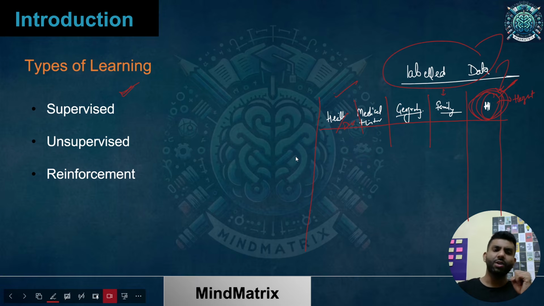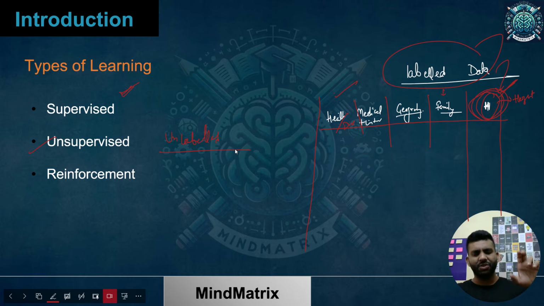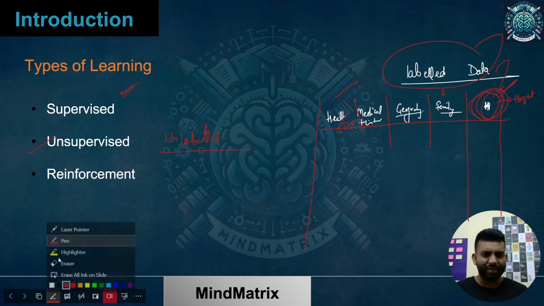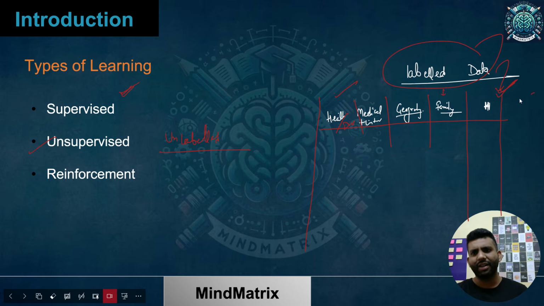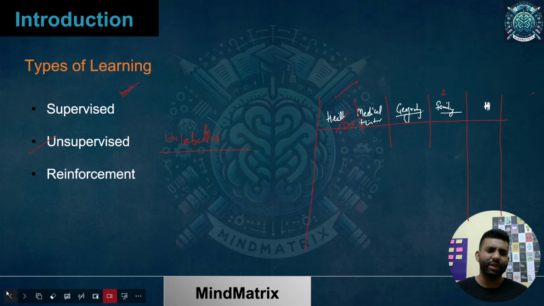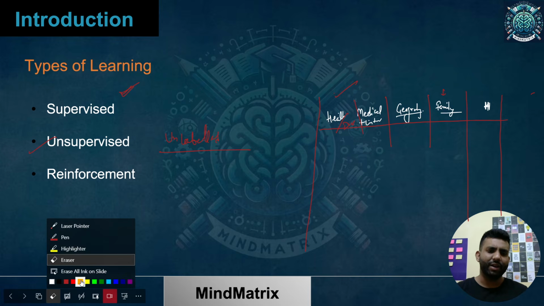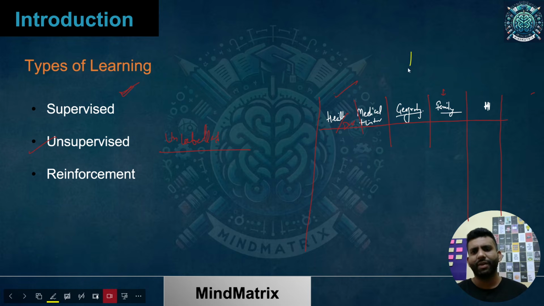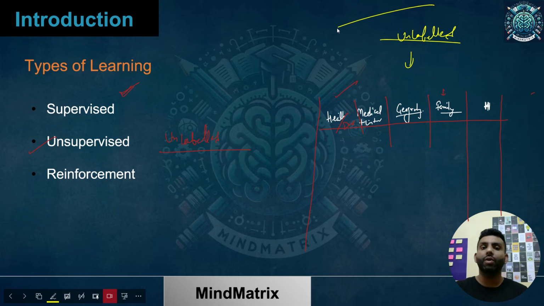Okay, now what is in unsupervised learning? You have unlabeled data. And to be honest, very honest, these target and all that, those are just misconception. In fact, if I just say that this is not the target, and I consider it to be simply data, then it is my unlabeled data. To be honest, this becomes my unlabeled data, because I don't have a goal variable to find out.